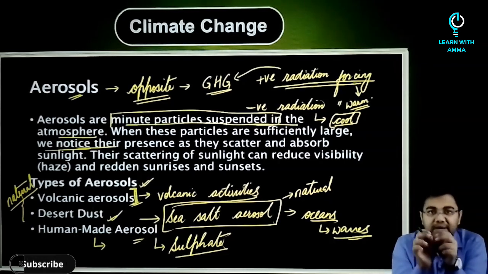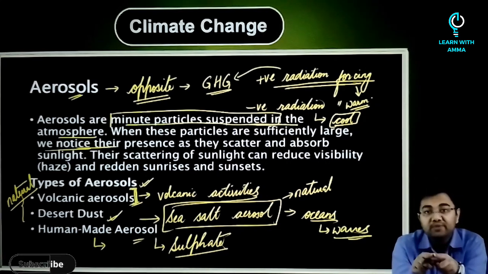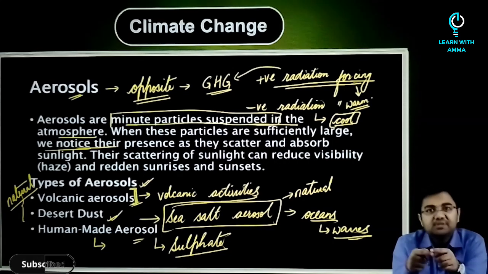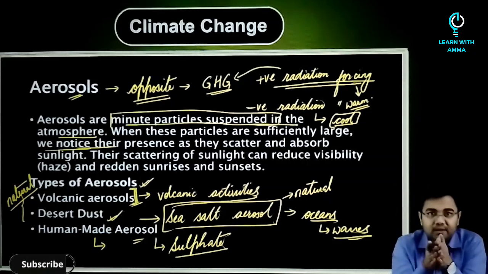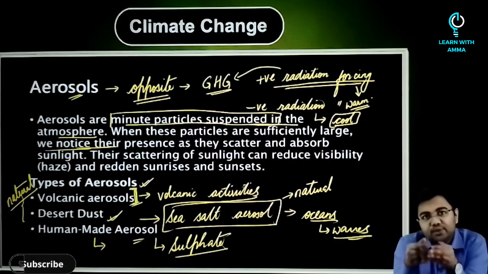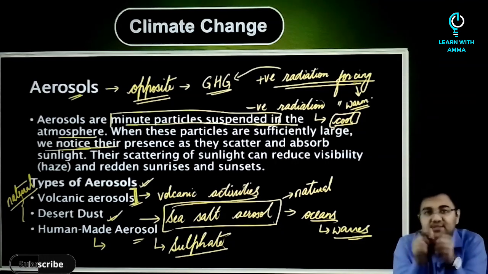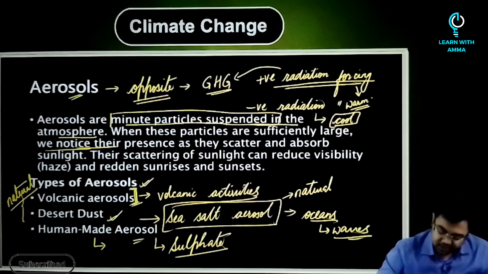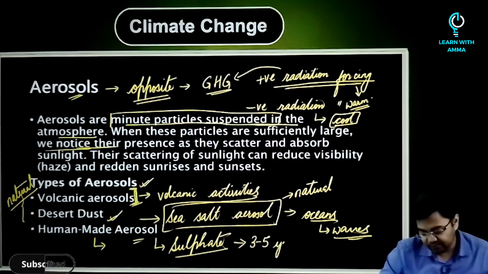At the current production levels, the human-made sulfate aerosols are thought to outweigh naturally produced sulfate aerosols. The sulfate aerosols will absorb no sunlight, but they reflect it. Thereby they reduce the amount of sunlight that reaches the surface of the earth. And again, this sulfate aerosol is supposed to be there in the atmosphere for 3 to 5 years.